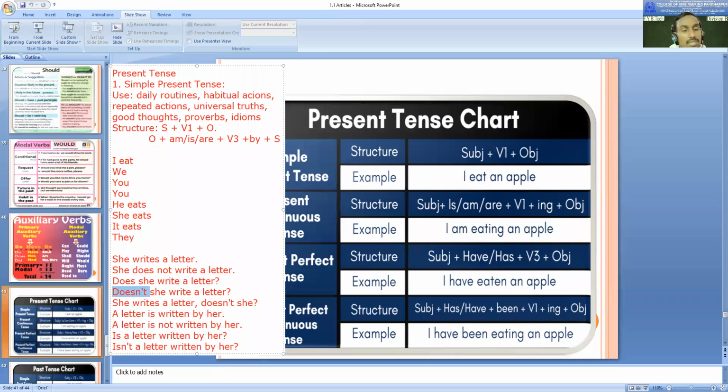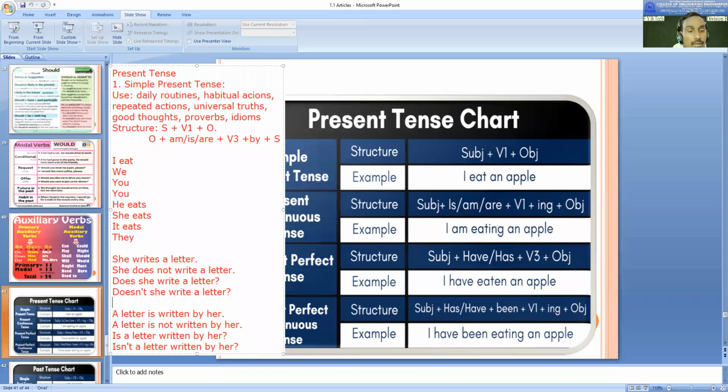Question tag is very simple. Again, we have studied it a number of times, so I'm sure all of you will be able to make it for any sentence. But what is important is that you try to understand these 8 types of sentences. Which 8 types? The ones I have mentioned here.